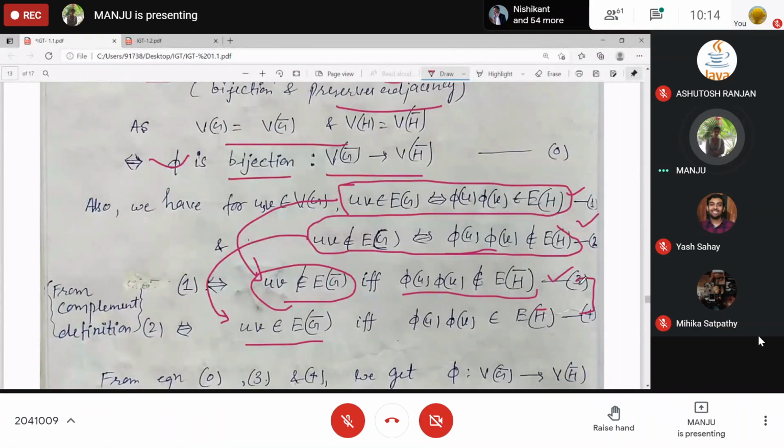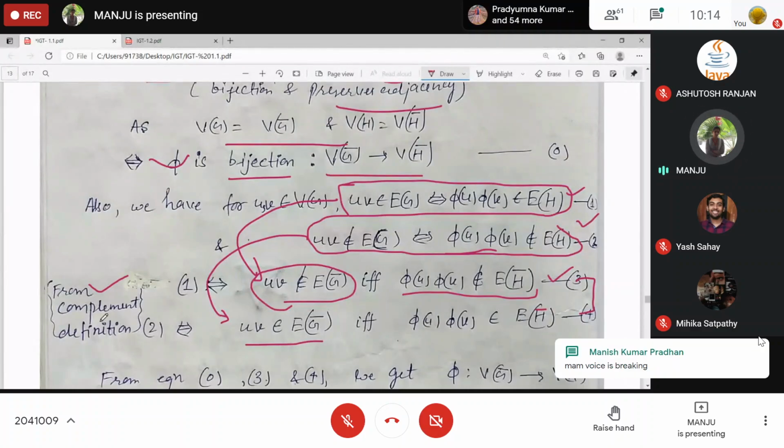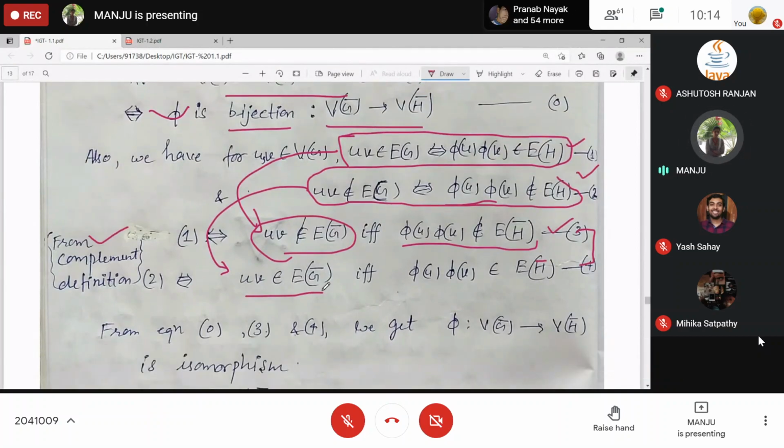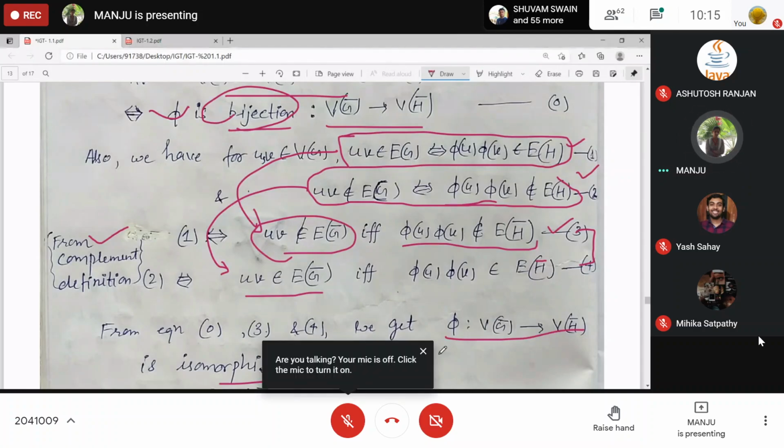From 1 and 2, we got 3 and 4 by using the complement definition, right? And if you are applying this complement definition, then you are getting the adjacency and non-adjacency in G complement as well as H complement. So this bijection condition and these two equations make phi an isomorphism between G complement and H complement. Means to say the same map which was working as an isomorphism in G and H will work as an isomorphism in G complement and H complement.